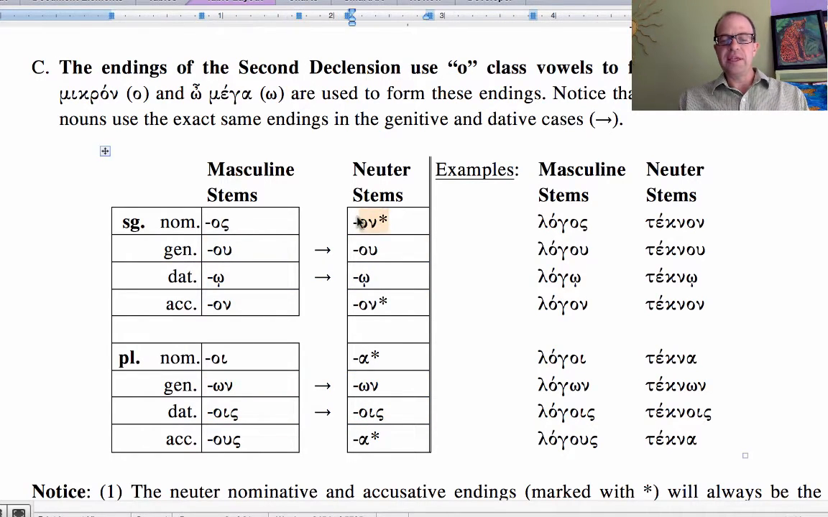Also, you'll notice that the nominative and accusative form for the neuter is always the same, for the singular or for the plural. So basically you have the same endings except for the nominative and accusative, which then happen to be the same: on, ou, ō, on, a, ōn, ois, a. So these endings we will see are very similar to the article endings of the second declension. You're going to see these endings a lot, and you need to memorize them.